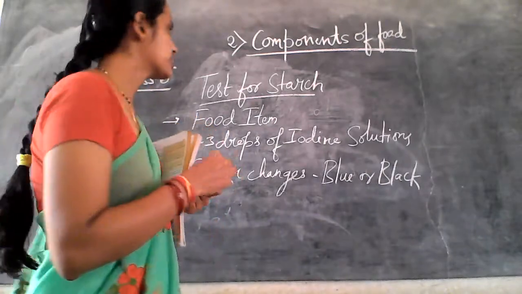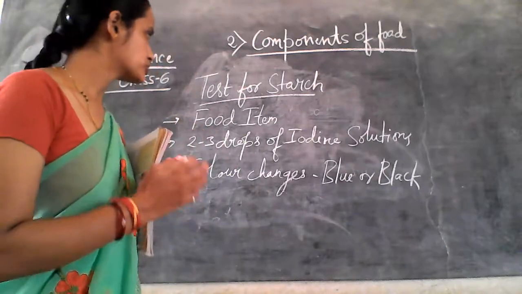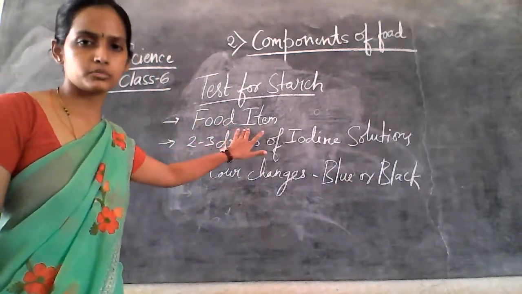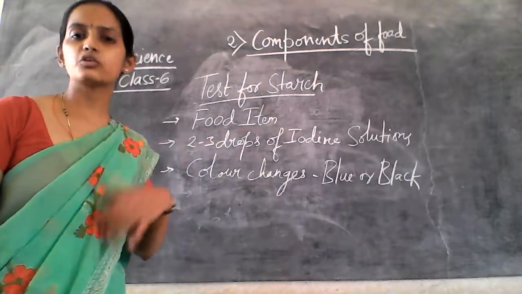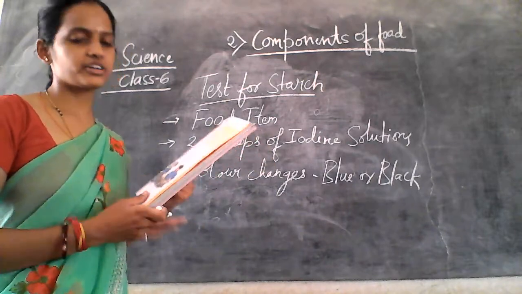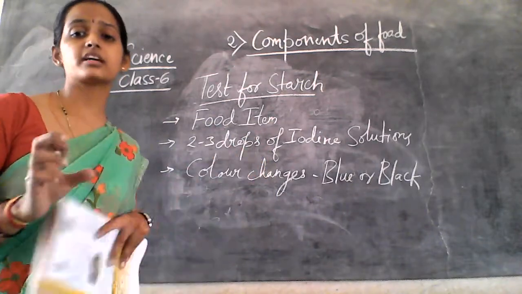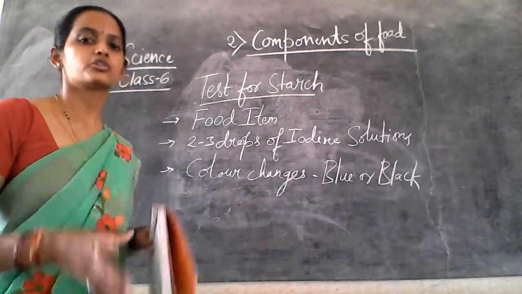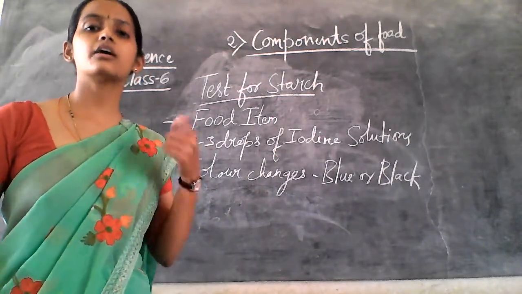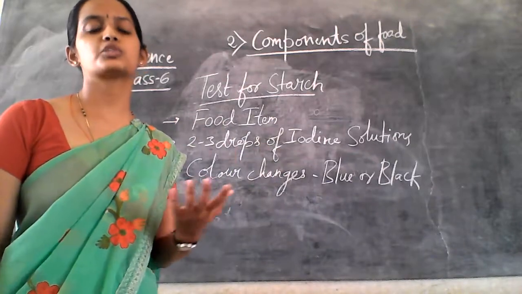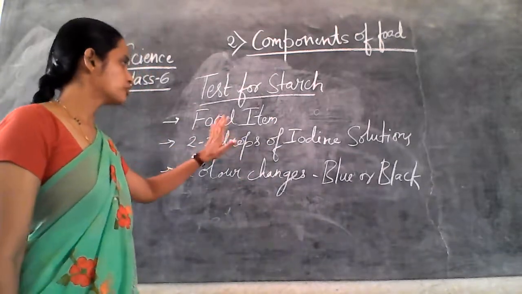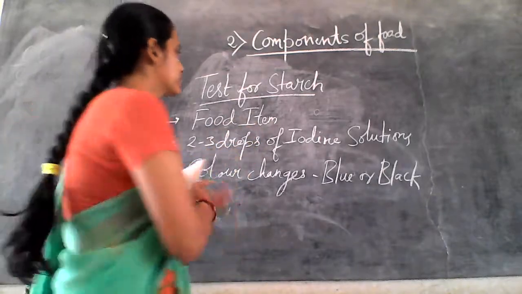So we are going to test starch. For this we need the food item or the raw material we are using for the testing purpose. As in the figure, they have taken a potato slice. Potato contains starch, so they are using a raw material directly. You can test with some other food dish, food item or material.